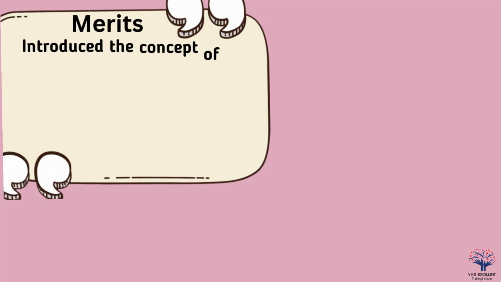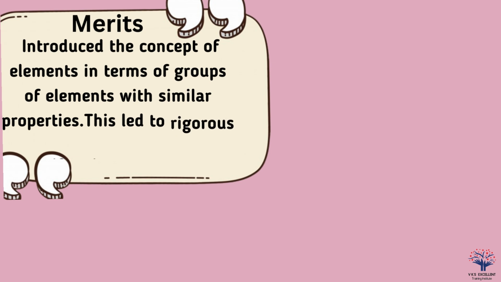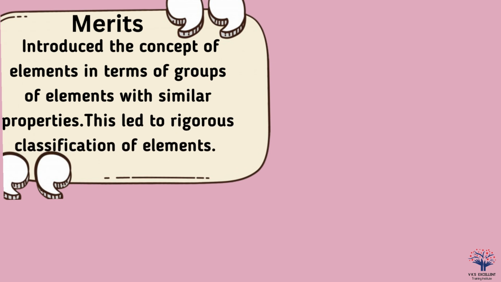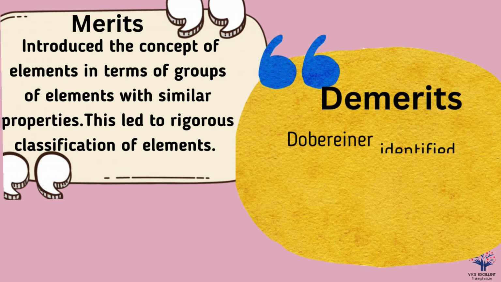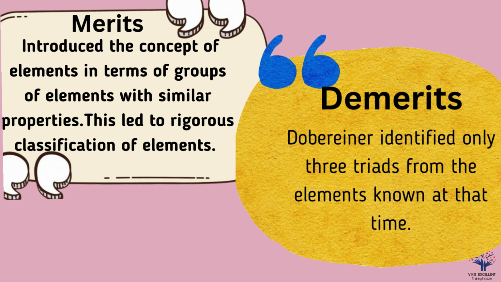The merit of this model is: he introduced the concept of elements in terms of groups of elements with similar properties. This led to rigorous classification of elements. But the demerit is, Dobereiner identified only 3 triads from the elements known at that time.